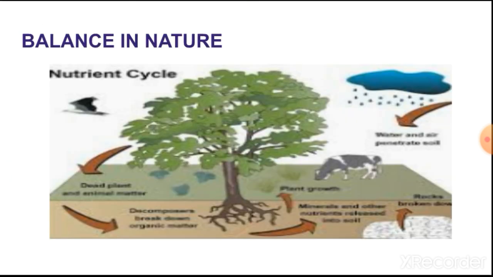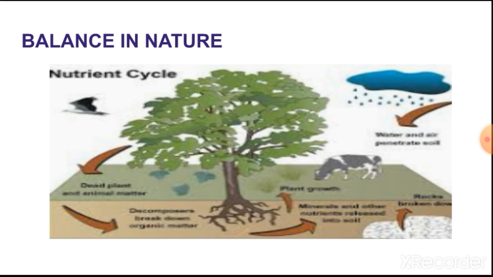Balance in nature. All living and non-living things are important parts of nature. Their interdependence maintains a delicate balance in nature. Damaging any part of nature can disturb this balance and can cause serious harm to living conditions on the earth. Every member in a food chain is essential, means necessary. If one link in the food chain is removed, it disturbs the balance.